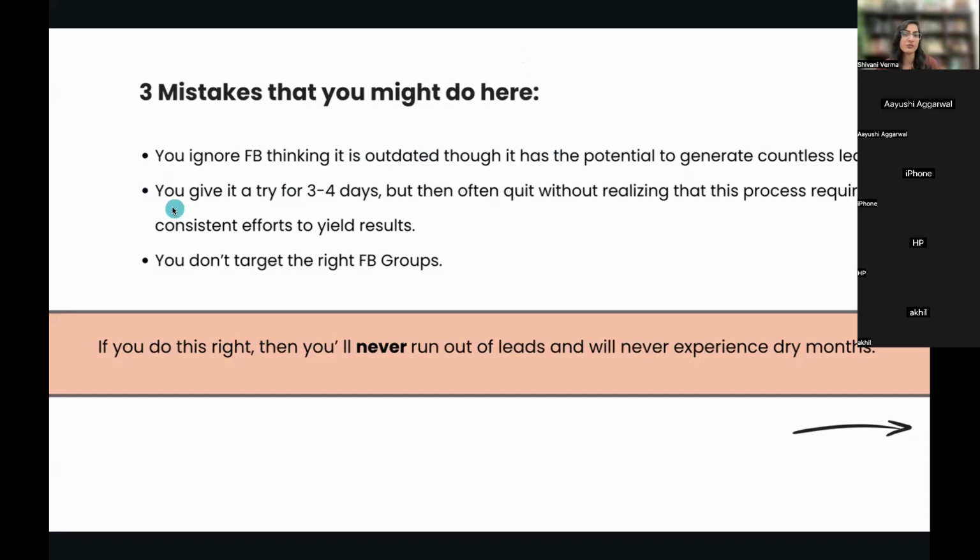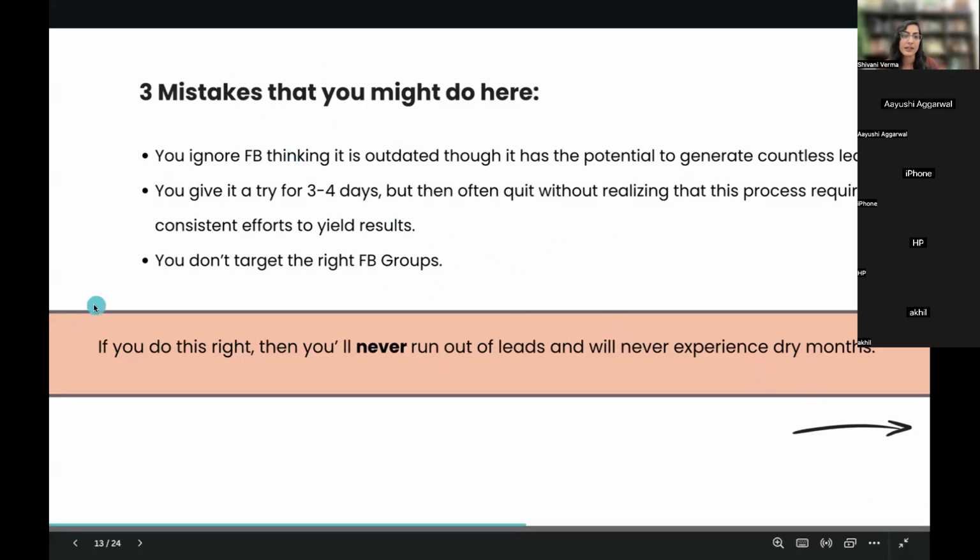Now you give it a try for 3-4 days, but then often quit without realizing that this process requires consistent efforts to yield results. So nothing comes in just 1 day or 2 days. You have to put in consistent efforts if you want to generate leads consistently, right? So it requires hard work. Okay, it's not something that you do today and tomorrow you are a millionaire, correct?